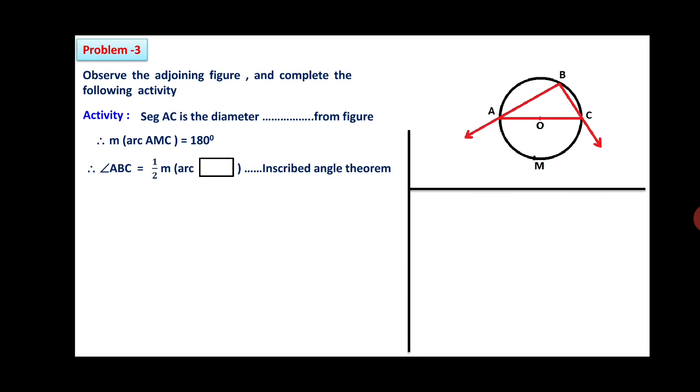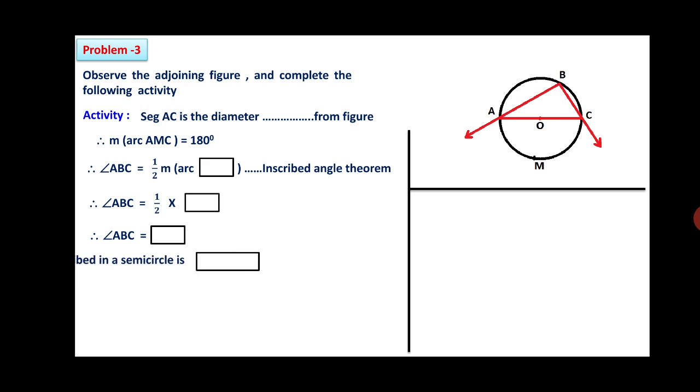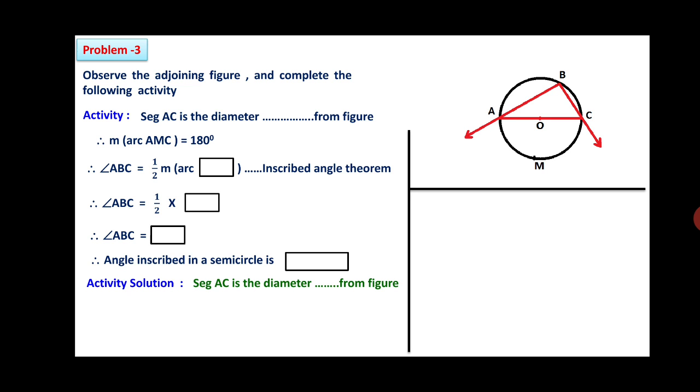Now therefore angle ABC is equal to half measurement of arc box, inscribed angle theorem. Therefore arc ABC is equal to half into box. Therefore angle ABC is equal to box. Therefore angle inscribed in a semicircle is dash dash. That is the box you have to complete. So we will continue with the activity solution.